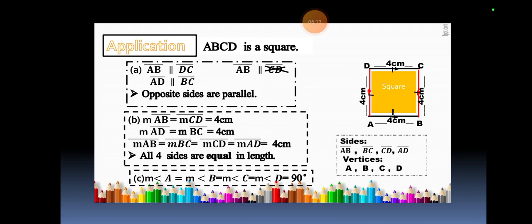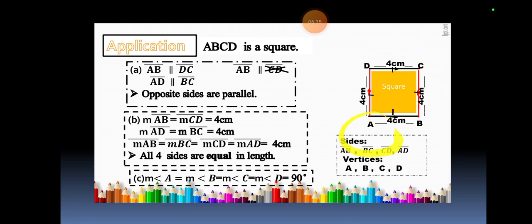In the first one you can say AB is parallel to DC. And then AD is parallel to BC. But I can't say AB is parallel to CD. Why can't I say AB is parallel to CD?